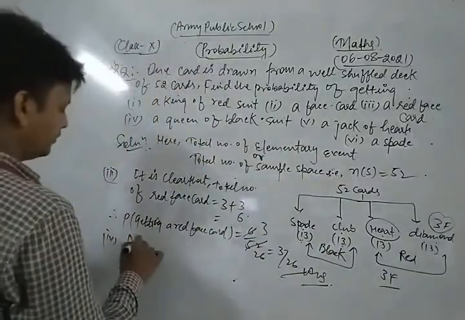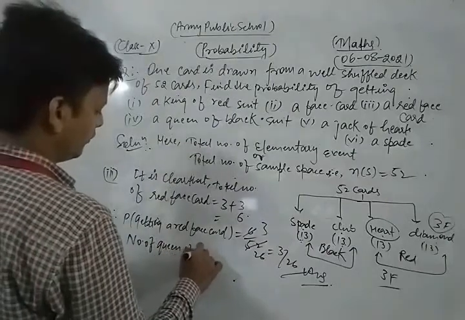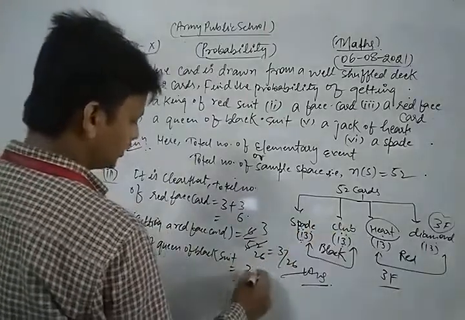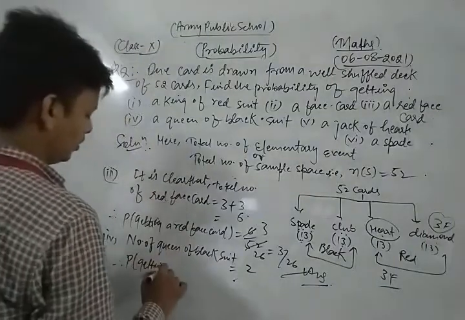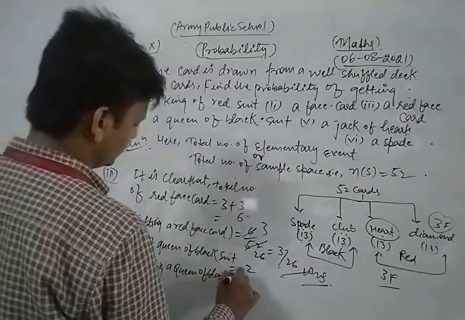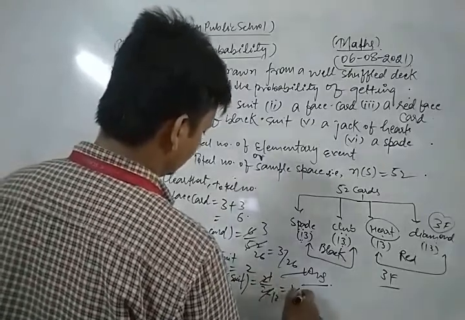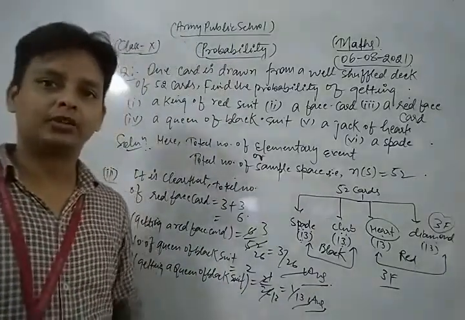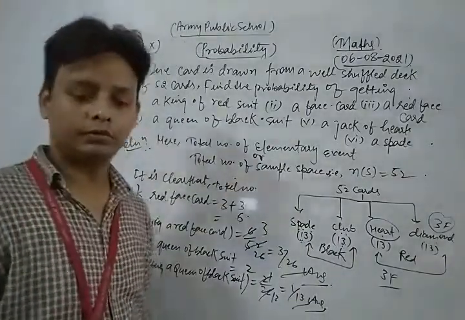So the number of queens of black suit is what? 1 in spade, 1 in club. That is 2. So the probability of getting a queen of black suit is 2 upon 26, means 1 upon 13. This is the required solution of the given question. In this way you can solve each and every part of this question. Now similarly we take and solve the fifth part of this question.